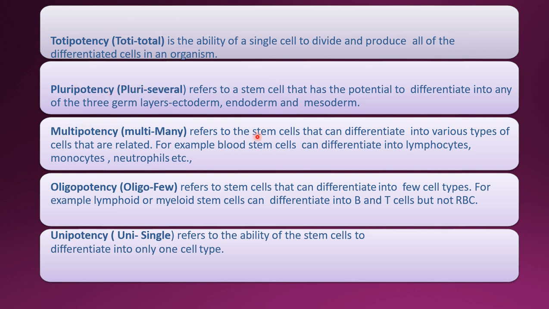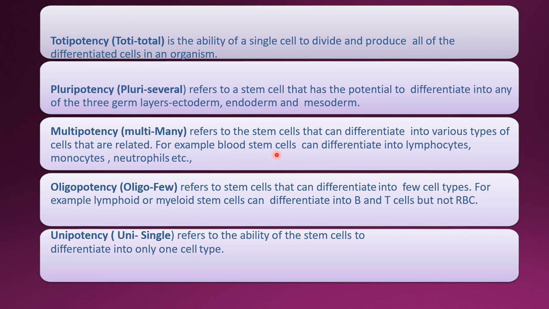Pluripotency. Pluri means several. So a stem cell has the potentiality to differentiate into any of the three germ layers: ectoderm, endoderm, mesoderm. Multipotency. Multi means many. Stem cells can differentiate into various types of cells that are related. For example, blood stem cells differentiate into lymphocyte, monocyte, neutrophil.